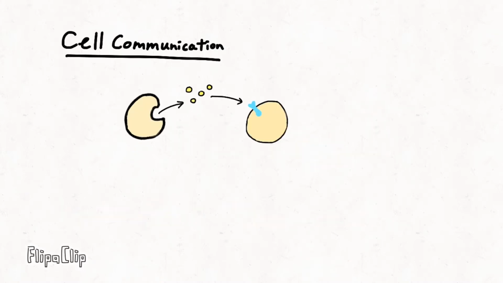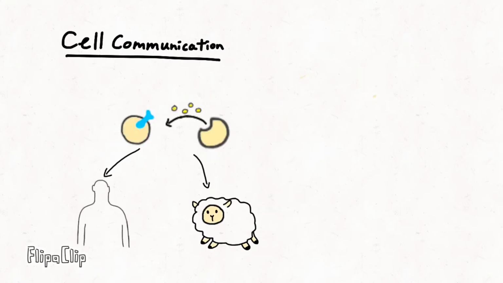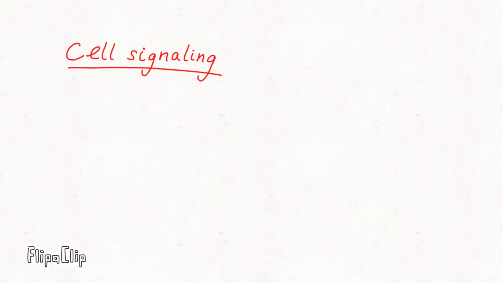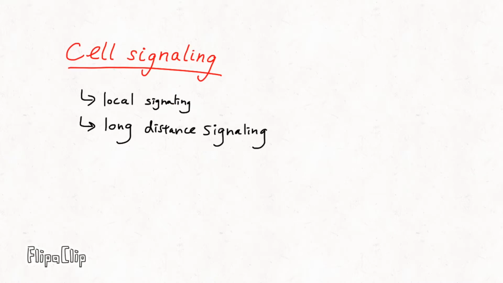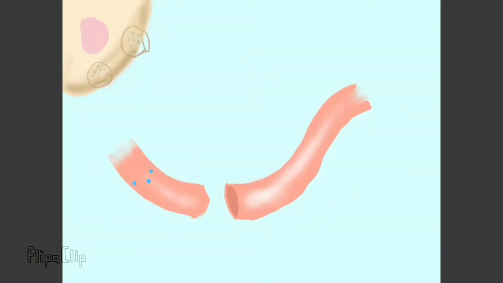Cell communication: the signals cells receive from other cells in the environment, and how they interpret the signals through responsiveness, or similar sets of cell signaling, showing unity and diversity. There are two types of cell signaling, local and long-distance. In local signaling, animal cells communicate through gap junctions and plants through plasmodesmata. We will cover long-distance cell signaling.